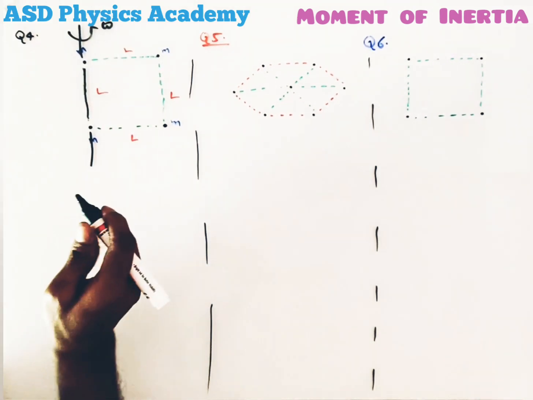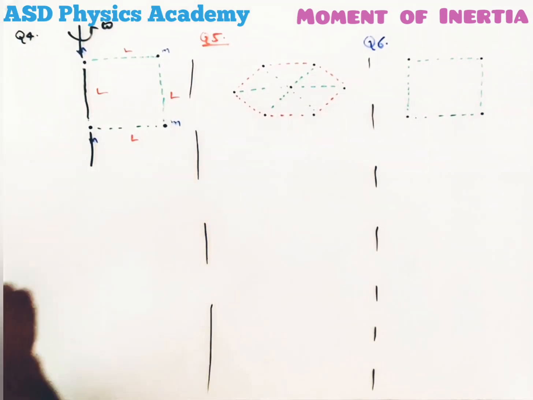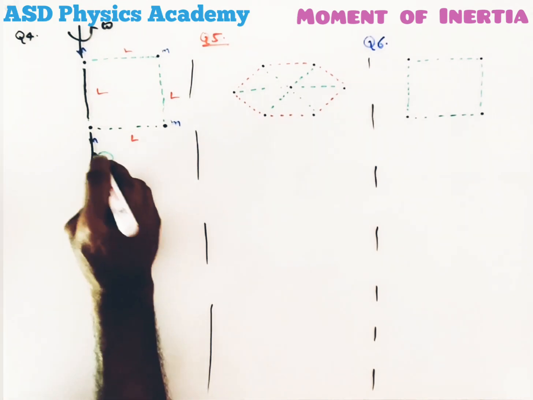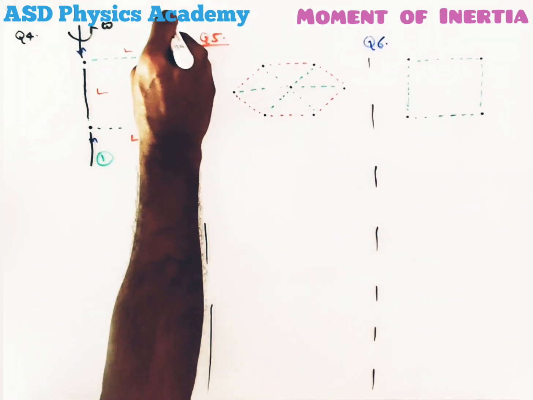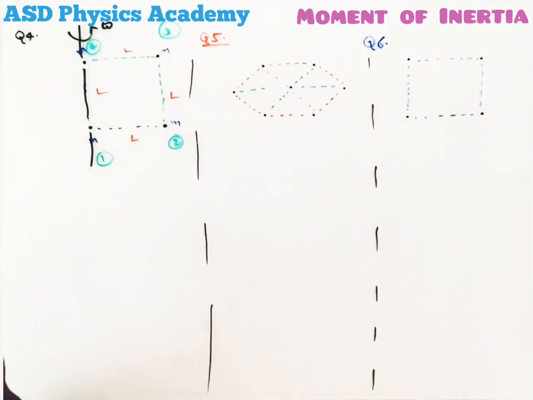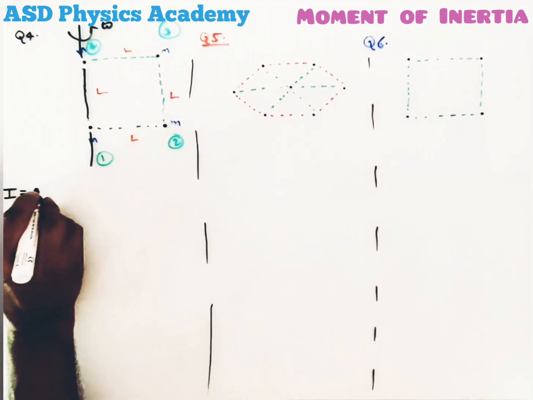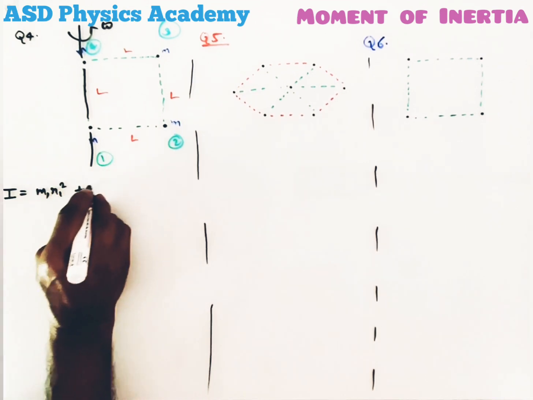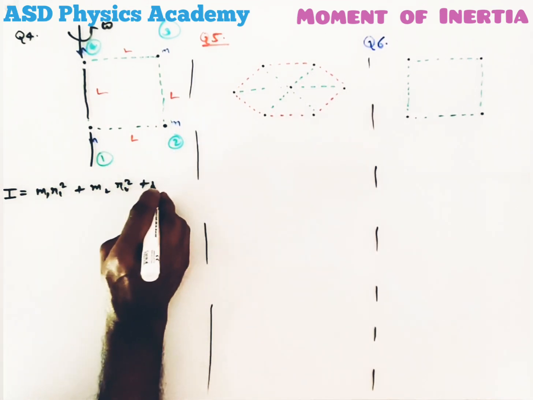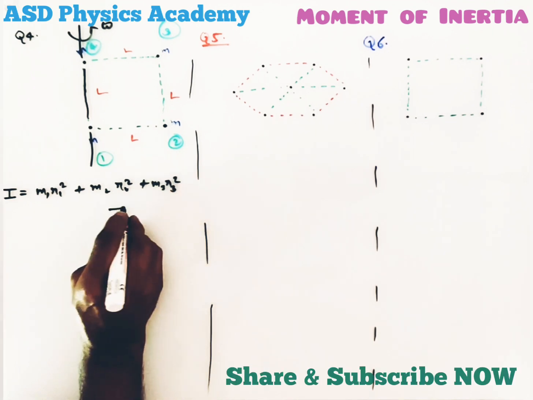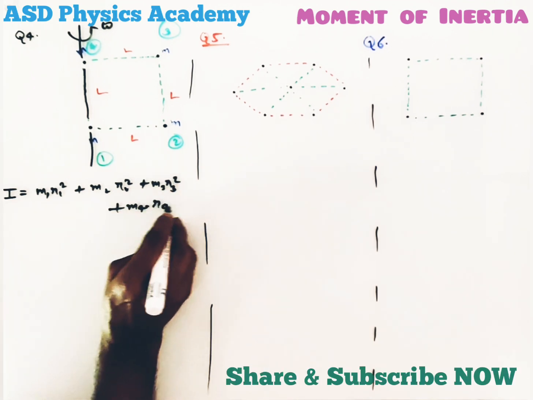Now again we will give the numbers 1, 2, 3, 4. And dear students, you know very well what the formula will be: m1 r1 square plus m2 r2 square plus m3 r3 square plus m4 r4 square.